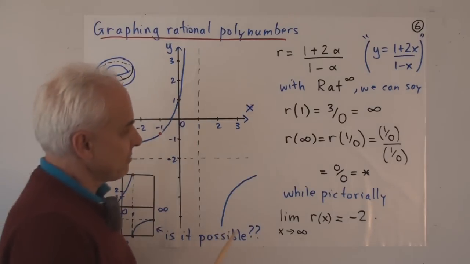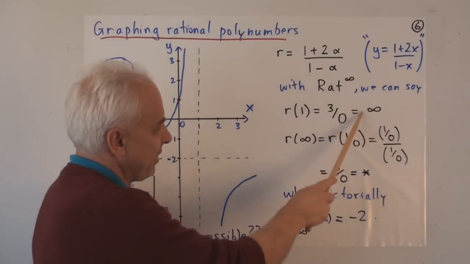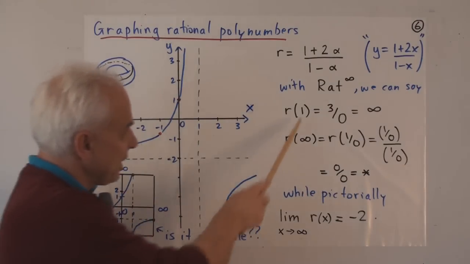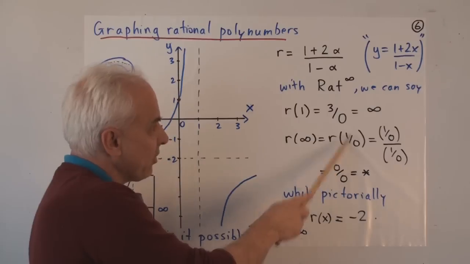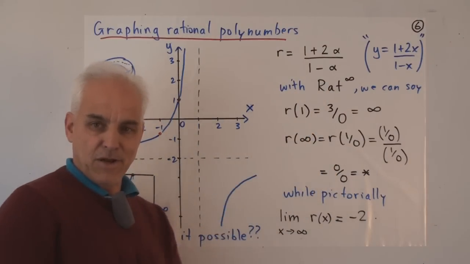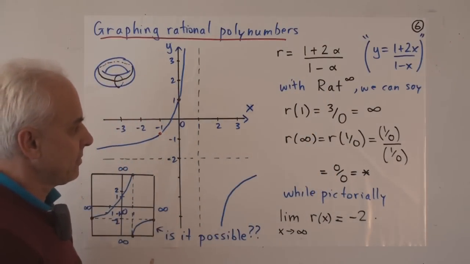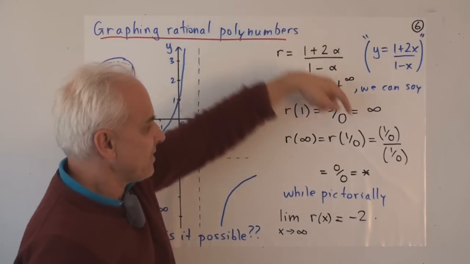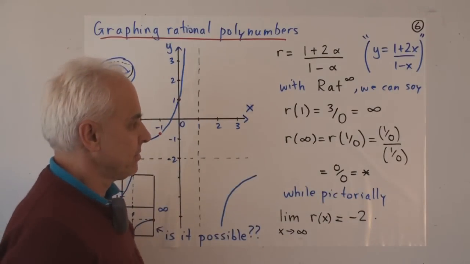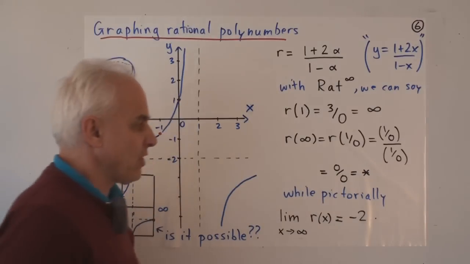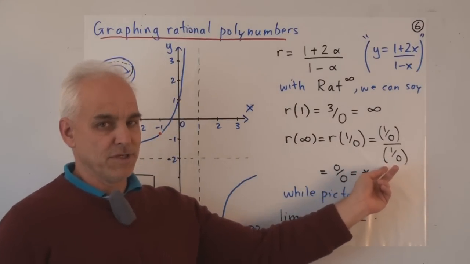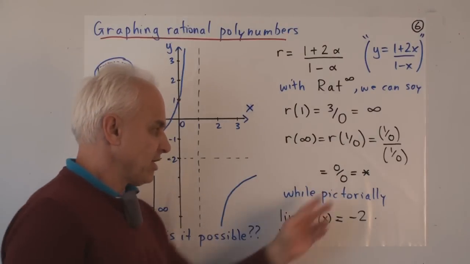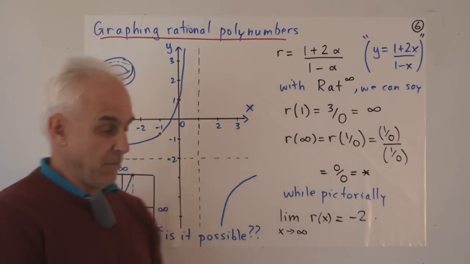And suppose we carry on and say, well, what happens if we substitute infinity into the expression? Can we do that? In other words, if we take alpha and replace it with 1 over 0 and just do arithmetic within the extended rational numbers, what do we get? So we get 1 plus 2 times 1 over 0. Well, when you do that, that's still 1 over 0. And 1 minus 1 over 0 is also, you can check, 1 over 0. And when you do that quotient, you get 0 over 0, which is our strange number that doesn't have a name yet.